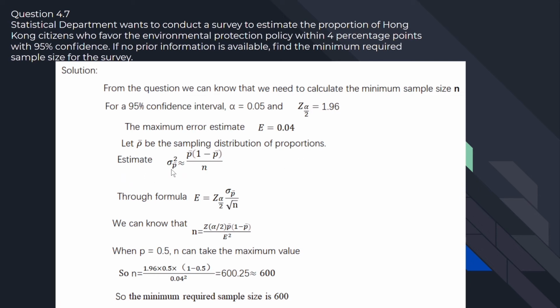Estimate sigma P bar squared is approximately equal to P bar multiplied by 1 minus P bar over n. Through this formula, we can know that n is equal to z multiplied by P bar multiplied by 1 minus P bar over e squared. When P bar is equal to 0.5, n can take the maximum value. So n is equal to 600.25, which is approximately equal to 600. So the maximum required sample size is 600.